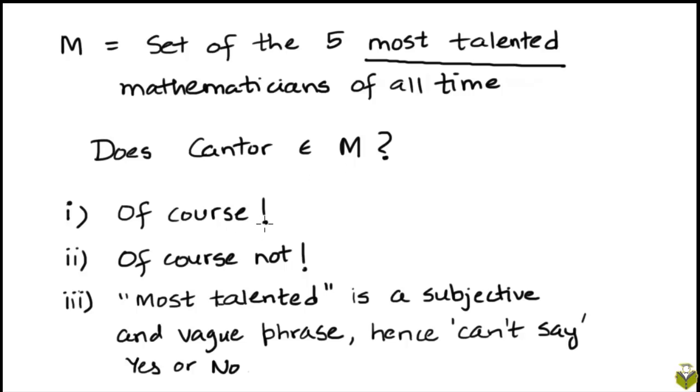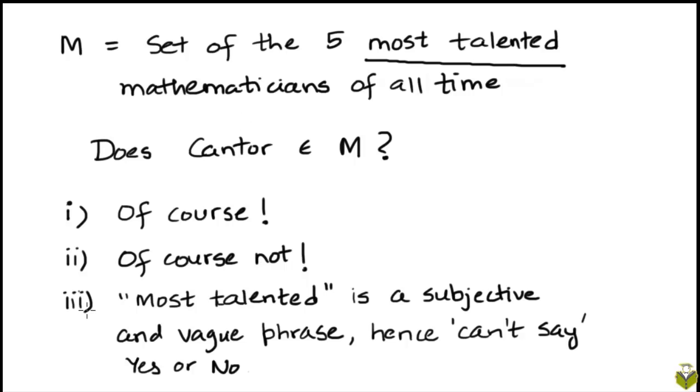How can the inventor of set theory not be among the top 5 mathematicians of all time? The second option is, of course Cantor does not belong to the set M. How can the inventor of a boring topic like set theory be among the 5 most talented mathematicians of all time?